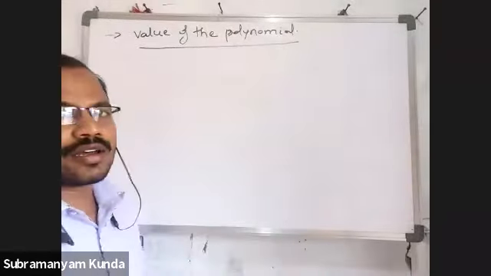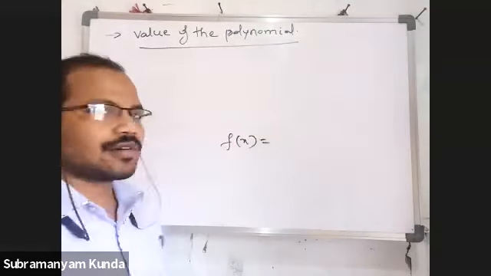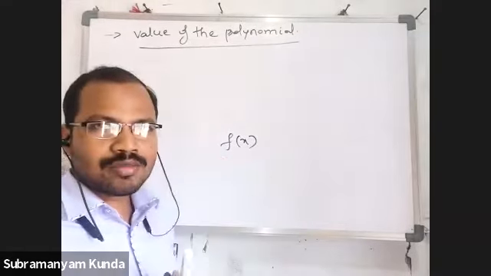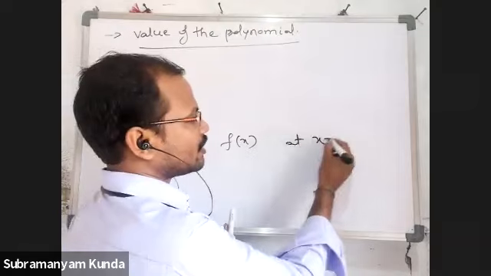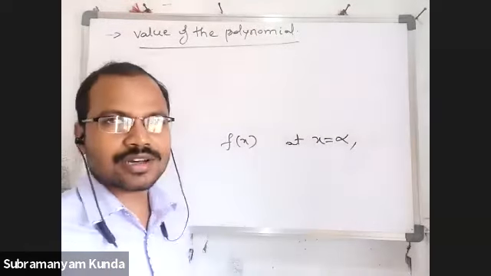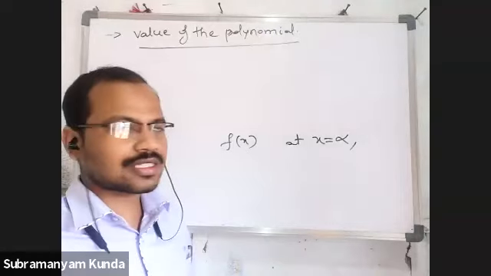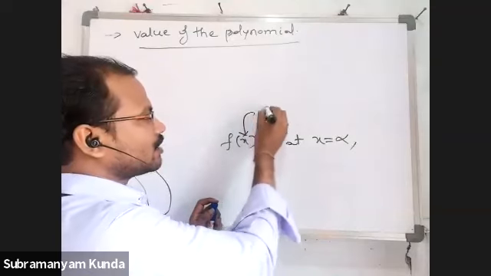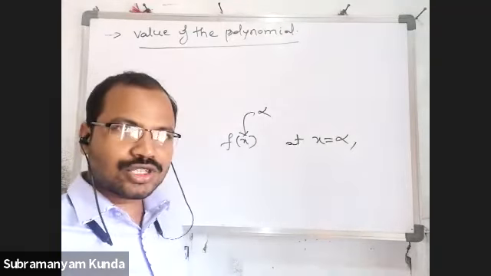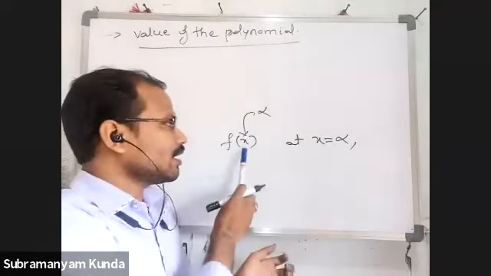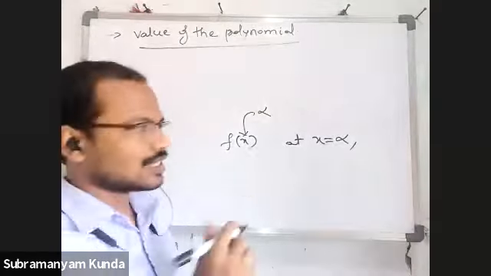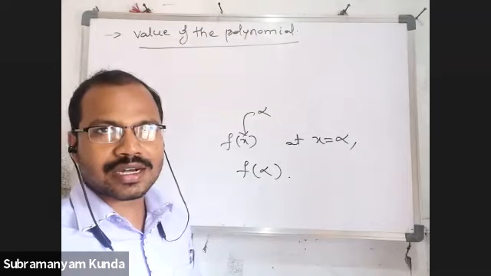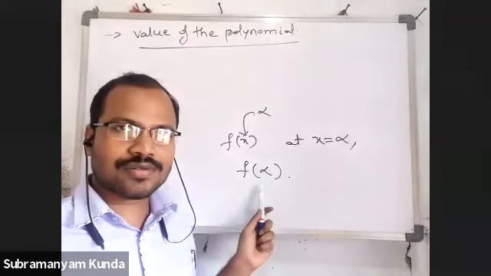Suppose I have a polynomial f of x. Then I want to find out the value of the polynomial f of x at x is equal to alpha. For that, we have to replace or substitute x equal to alpha in the given polynomial f of x, and it is denoted by f of alpha. The value of the polynomial at x is equal to alpha is f of alpha.